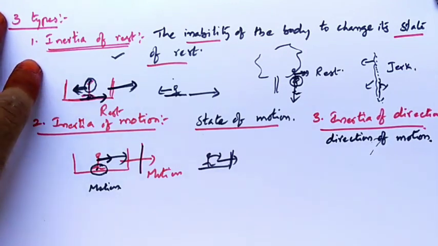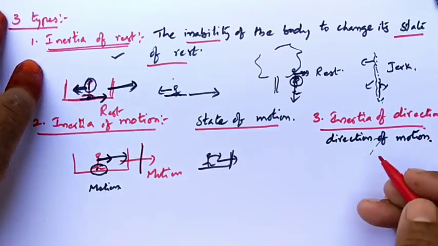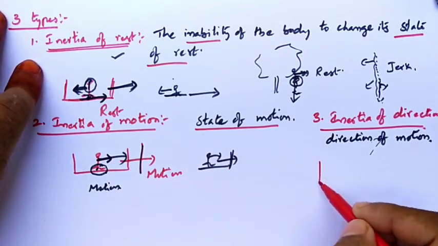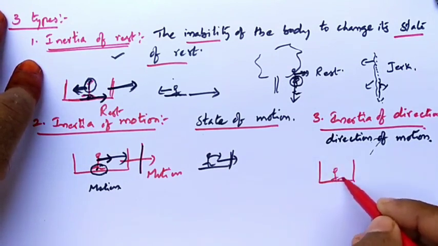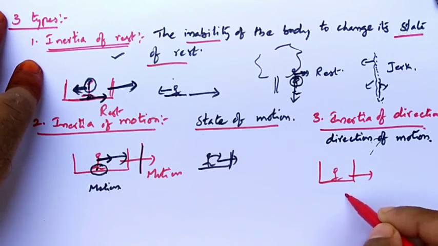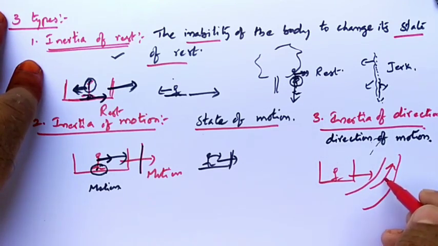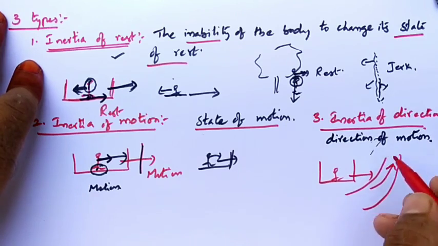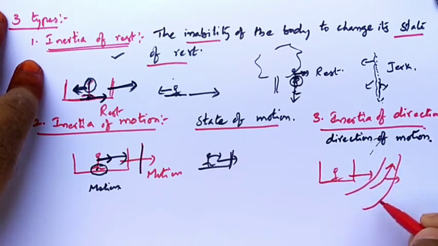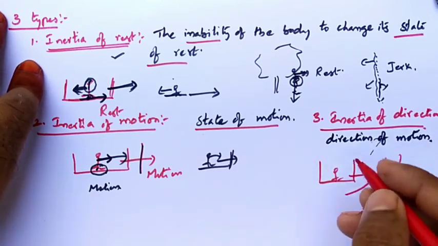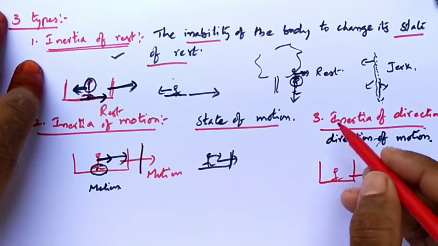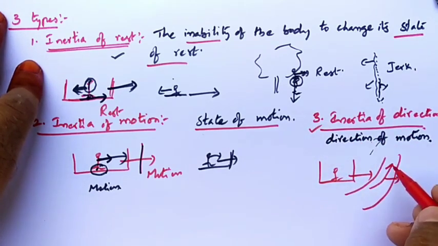Now see the examples. Again, take the bus. You will be sitting or standing in the bus, and it is moving. Suddenly there is a turn in the road. When the driver takes the turn, what do you feel? You will fall to the sides of the bus. Yes or no? That is because of inertia of direction.